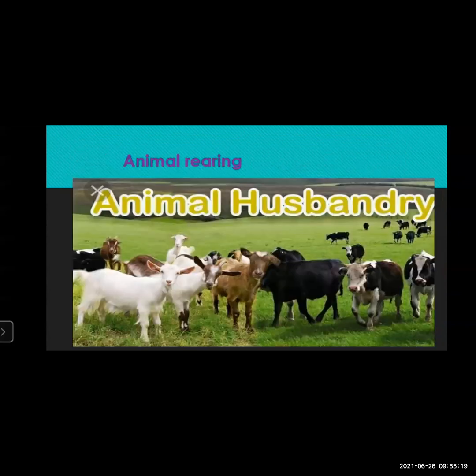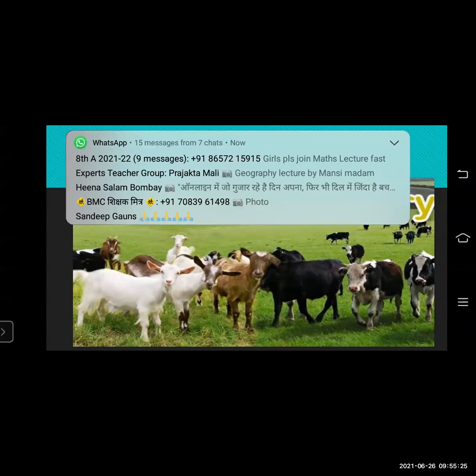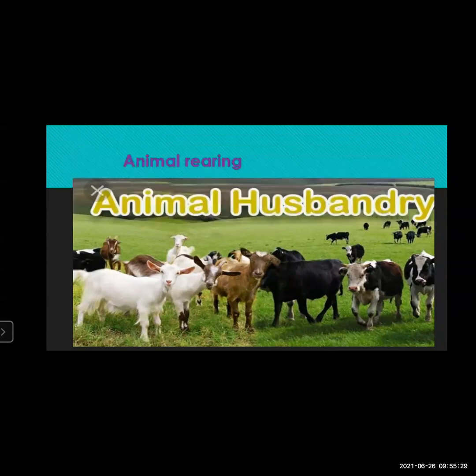This is called animal rearing or animal husbandry. Students, you must have learned this. Animal husbandry, that is rearing different animals and obtaining the various products, is called animal husbandry. So you get a lot of products when you're keeping these animals, and you can make a business out of it.